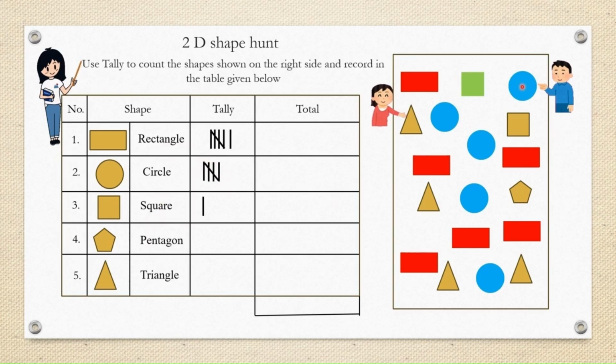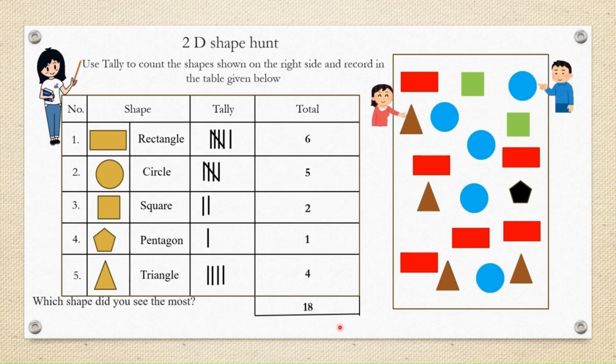Next comes square. 1, 2, no more. So only 2. Then comes pentagon. There is only one pentagon. Then comes triangle. 1, 2, 3 and 4. So 4 triangles are there. So this is how we write tally. And the teacher asks Leah and Bob to count and write here the total number. They write it very quickly and finish it.